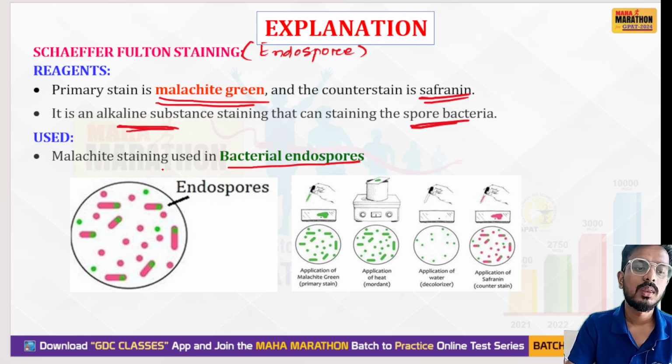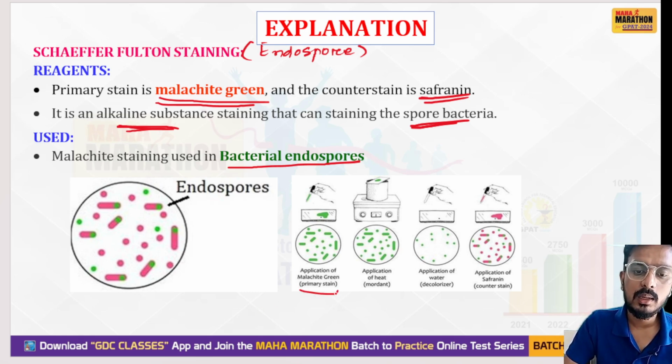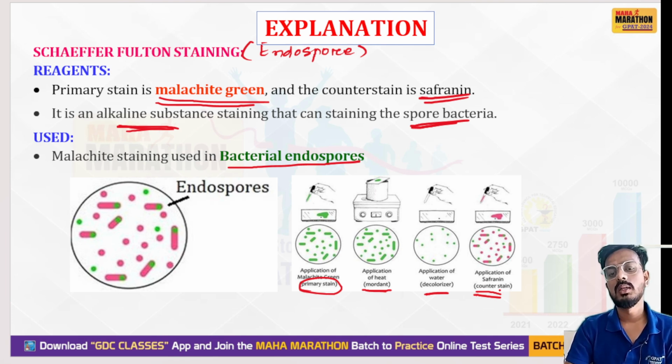You can see the staining procedure. First, application of malachite green as a primary stain. Then application of heat as a mordant. Then application of water for decolorization. Then application of safranin for counterstaining.